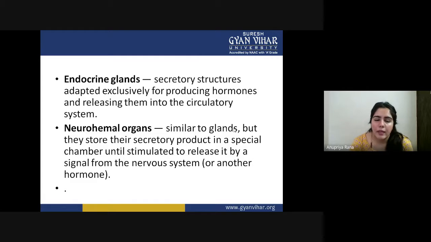Neurohemal organs are the second type of organ, which are similar to glands, but they store their secretory product in a special chamber until stimulated to release it by a signal from the nervous system.